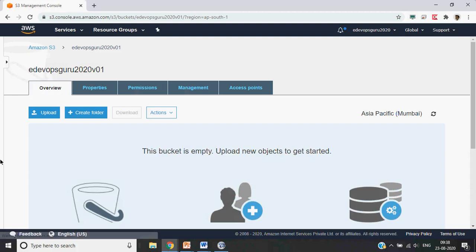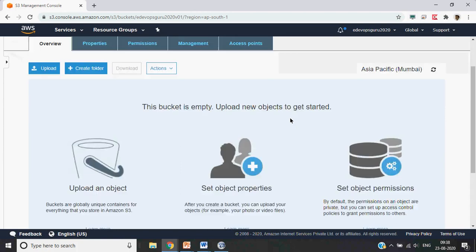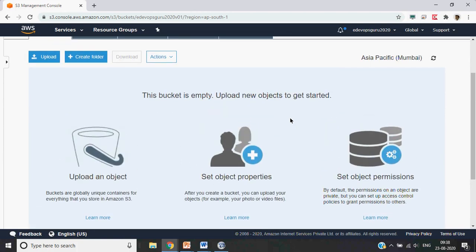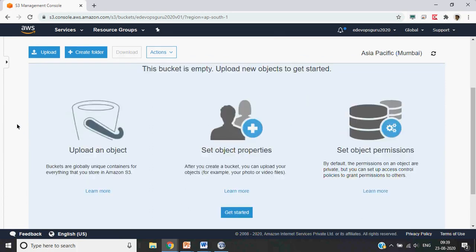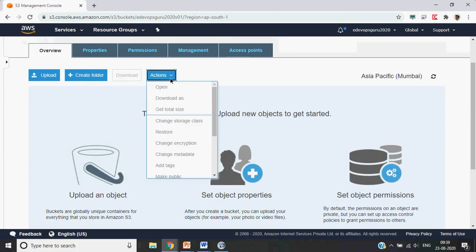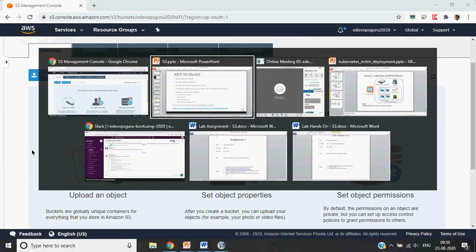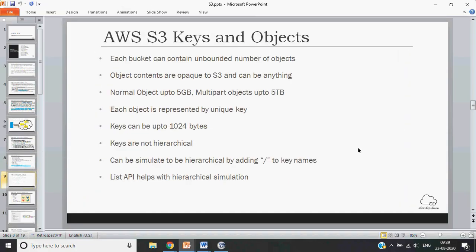We will come to all these different sections. Here you can see the area is specific to the Mumbai region. You can always upload or download files using your AWS account or IAM accounts, but publicly this can't be accessed. We will see how to grant access.